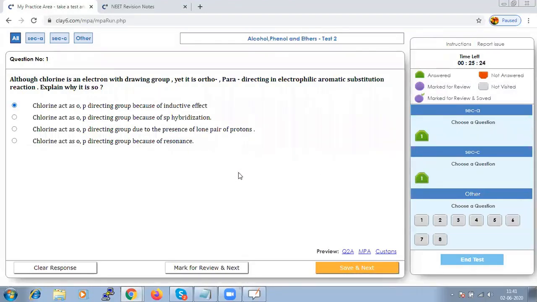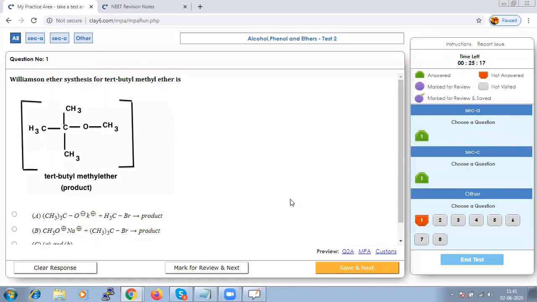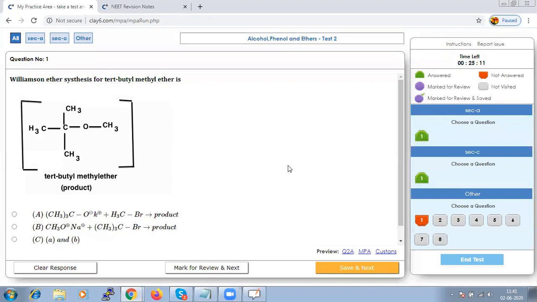The next question is: Williamson synthesis for tertiary butyl methyl ether, what should be the product?